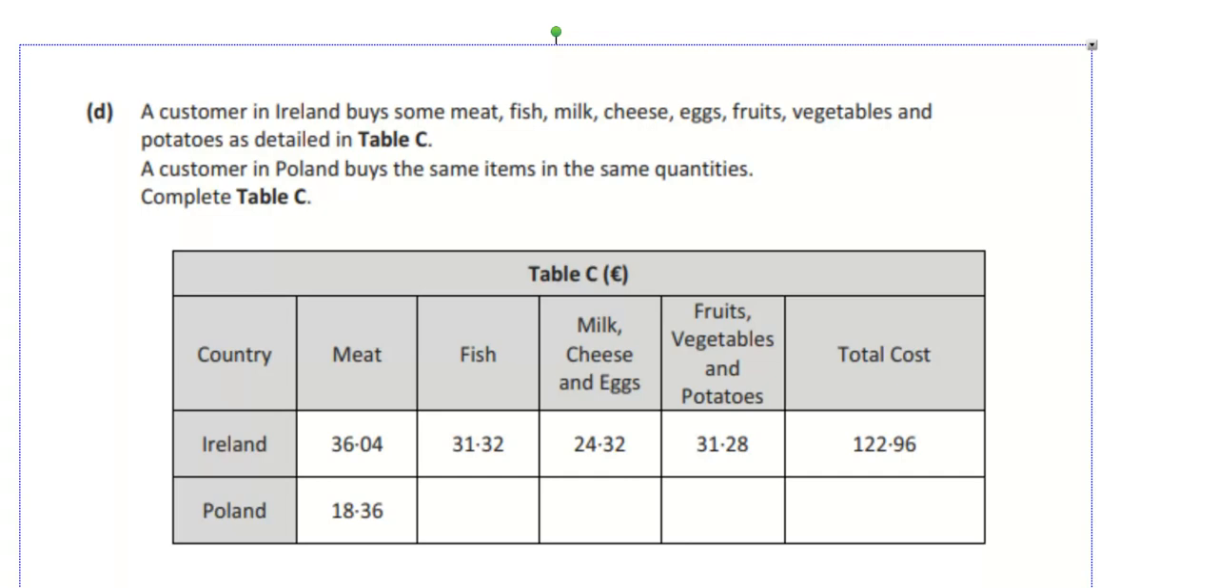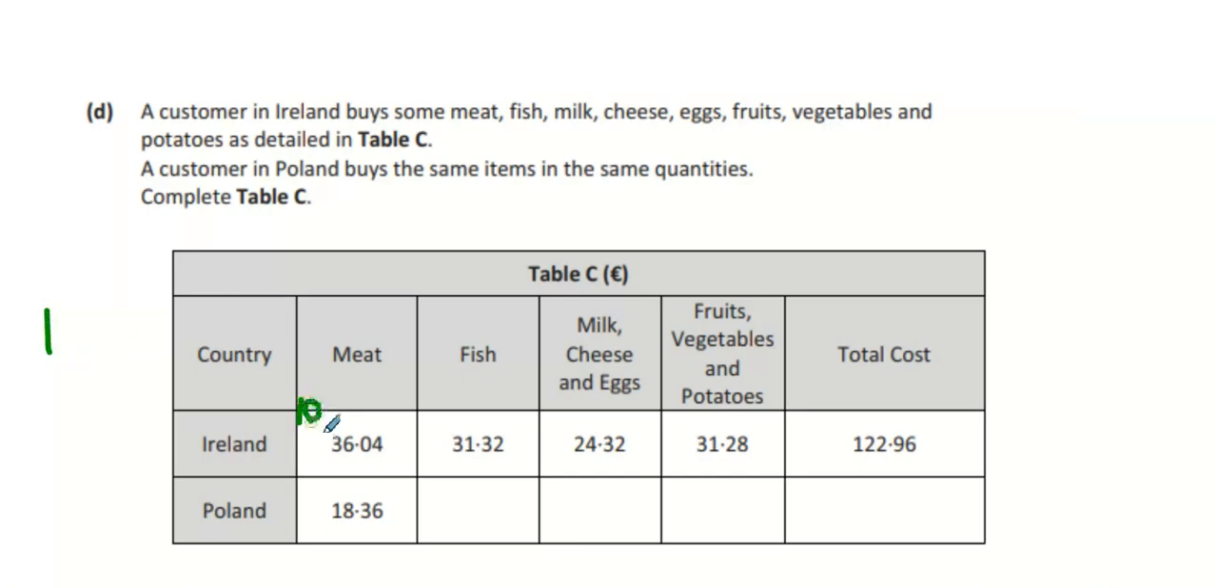A customer buys meat, fish, milk, eggs, and fruit and vegetables and potatoes, as detailed in Table C. The customer in Poland buys the same items in the same quantities. Complete Table C. Oh man, this is like a ratio question, okay? So Alex, can you go back to the original table and tell me how much meat costs in Ireland? 106. And how much does it cost in Poland?